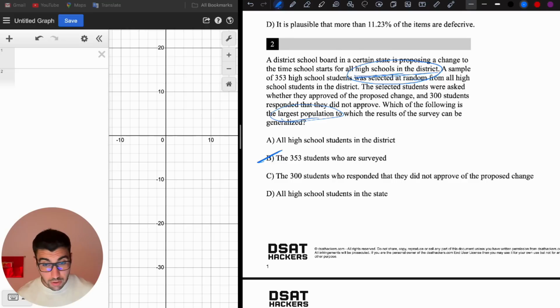The 300 students who responded that they did not approve of the proposed change. Nope. All high school students in the state. So we did this survey with high school students in the district. If we do the same survey with high school students in the state, maybe we get a different result. We don't know that. So the maximum population to which we can generalize this result is all high school students in the district. So it's going to be A.